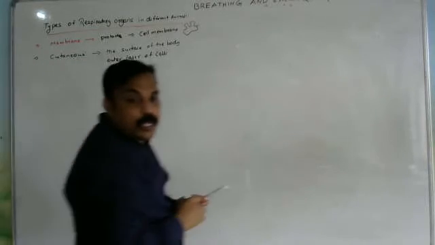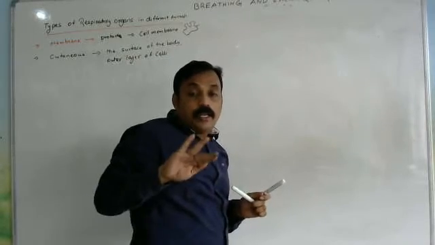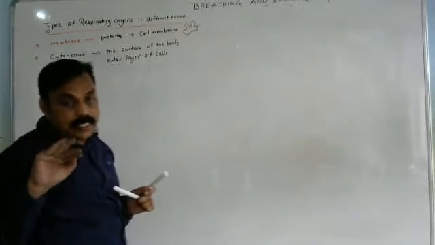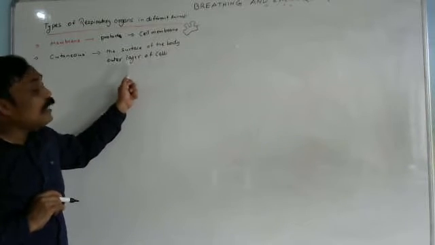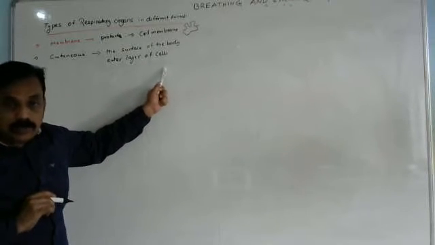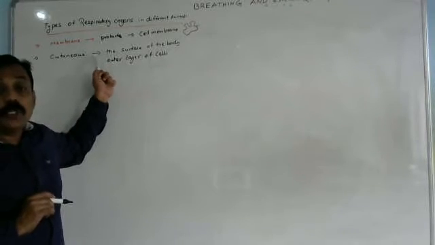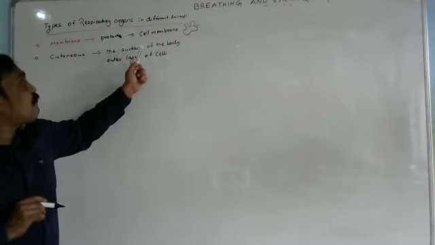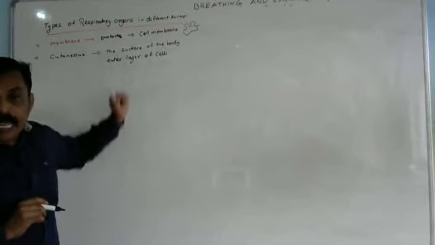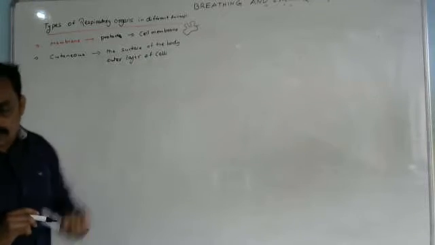The surface of the body is lined with cells, the outer layer of cells. Cutaneous means above the skin, above the surface of the body, the outer layers of the cells.